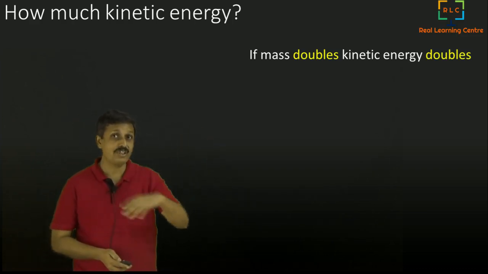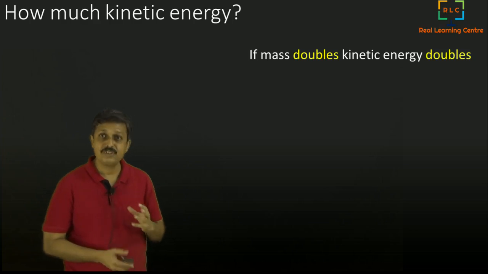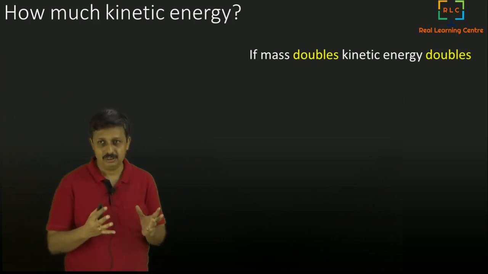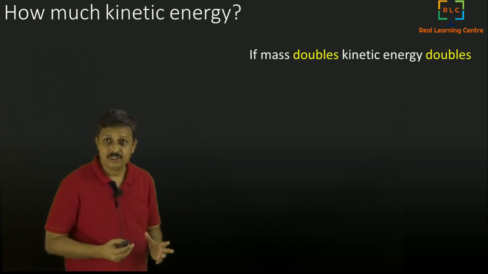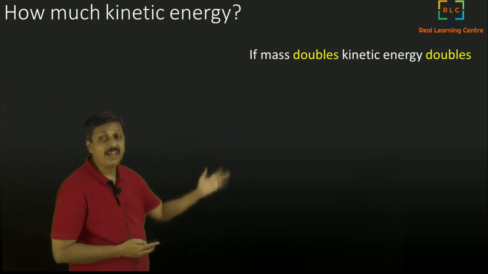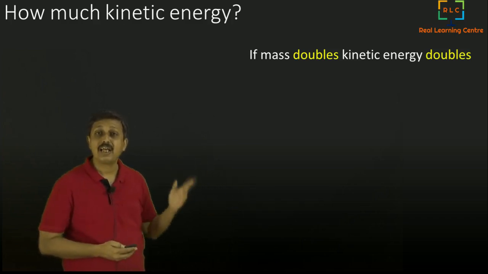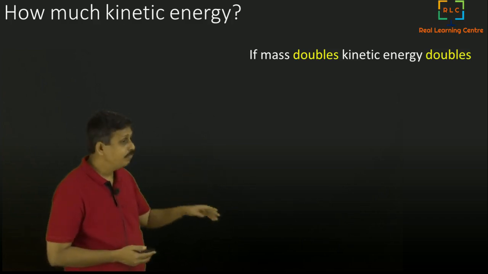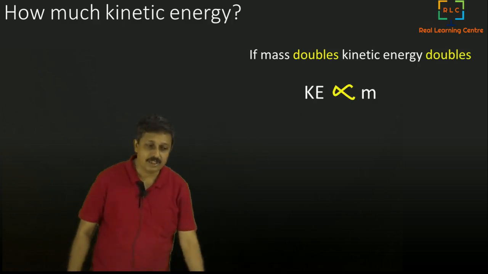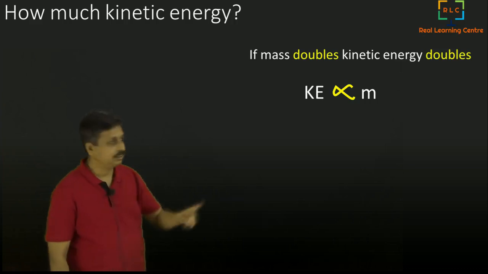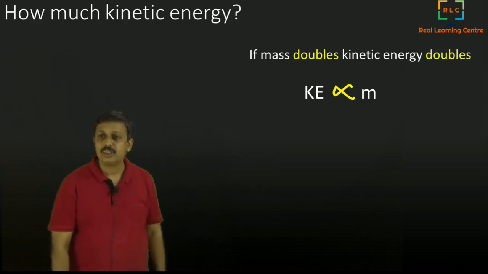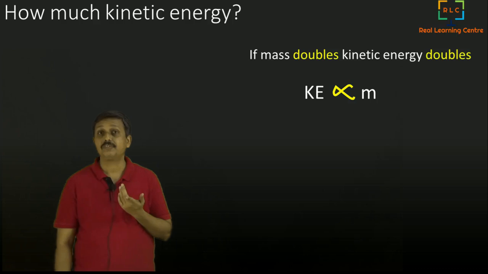We are trying to define this energy, the energy in the form of motion. If you have a bigger mass, it definitely has more energy. So we know that, and we are defining it: if mass doubles, kinetic energy doubles. We will mathematically write it as KE, kinetic energy, is proportional to mass. This symbol is basically proportional. KE is proportional to m.